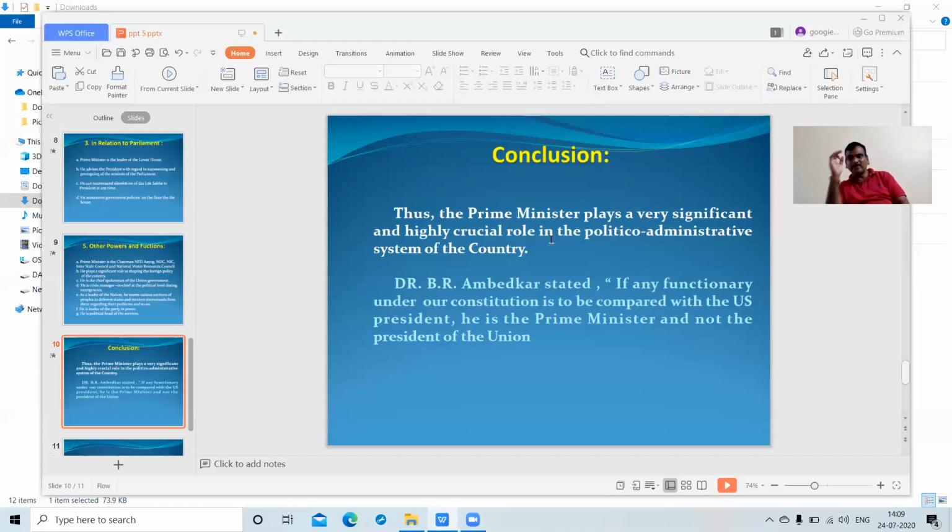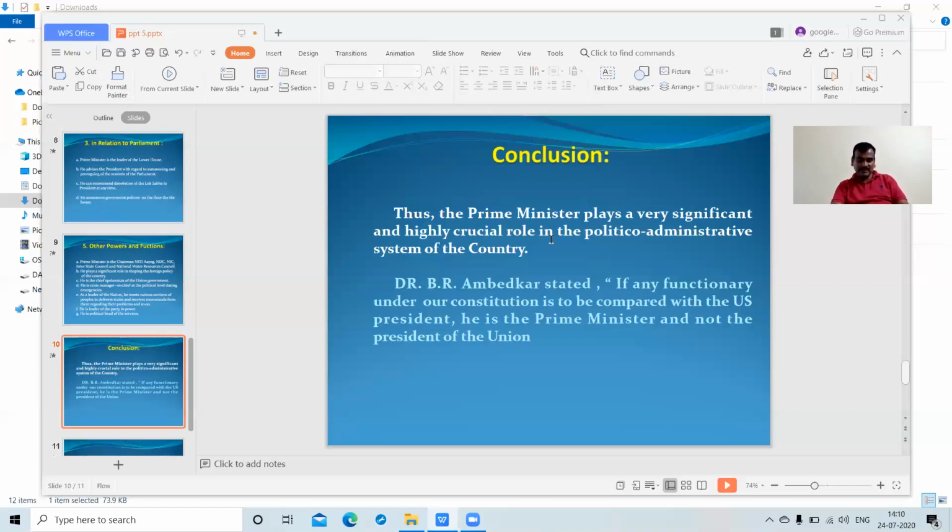And next, when the BJP government came after the UPA term was over, the Prime Minister's role was very active, led by the BJP government. In BJP government one and BJP government two, we can analyze that the Prime Minister's role was very active because of the largest number of seats alone.